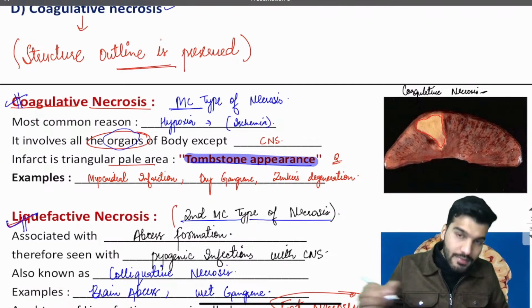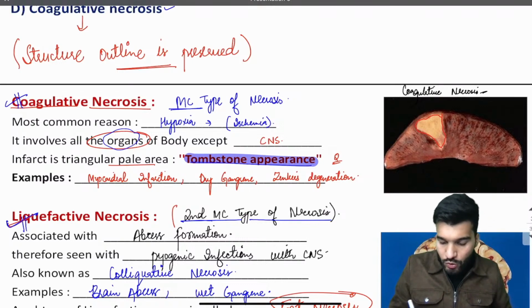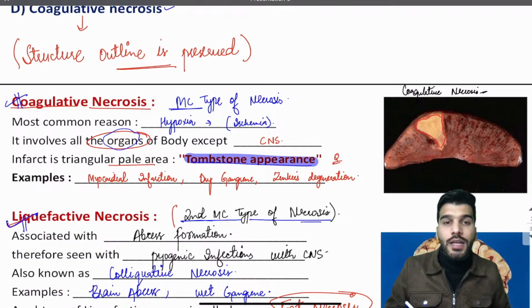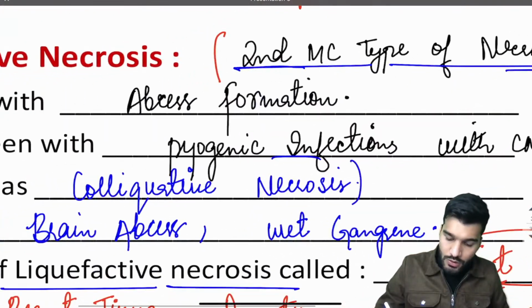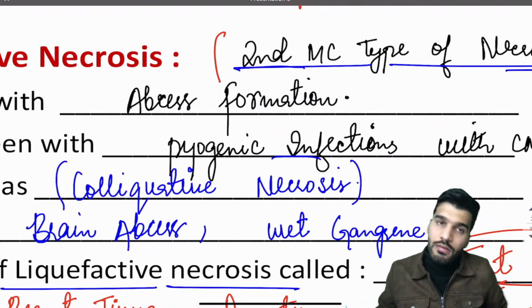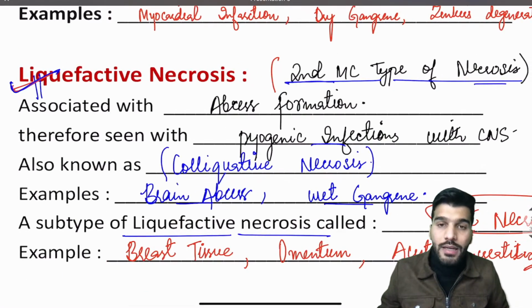Then the second one we discuss is liquefactive necrosis. Liquefactive necrosis is the second most common type of necrosis. It is associated with abscess formation. So it's seen with pyogenic infections and in the CNS. It's also known as colliquative necrosis. So rather than mentioning liquefactive, they can mention colliquative necrosis. Examples are brain abscess and wet gangrene.